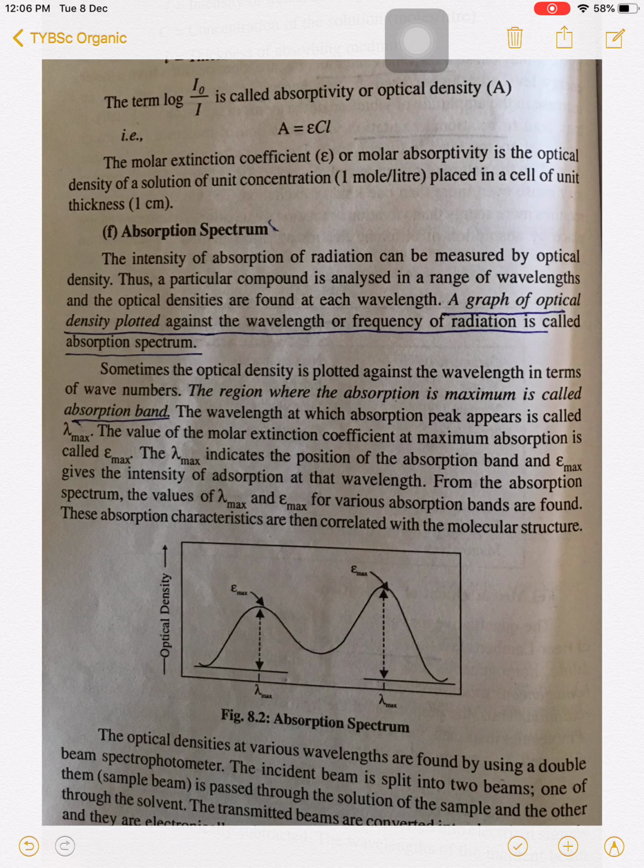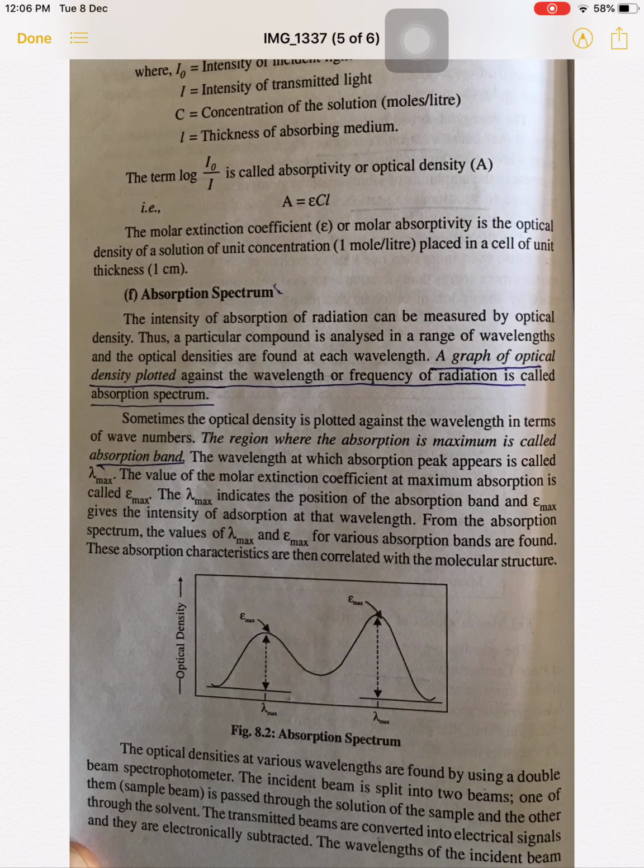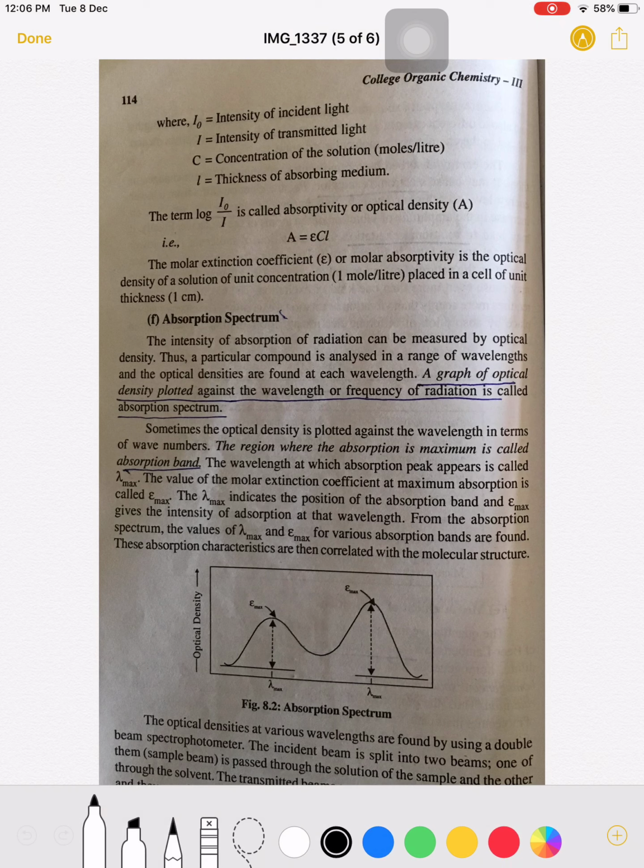Now see here, the region where the absorption is maximum is called the absorption band. If you see this graph, there is a curve, and this curve is maximum here, and at that place maximum absorption takes place.